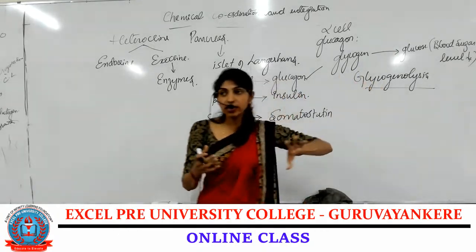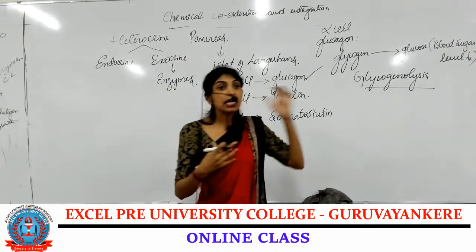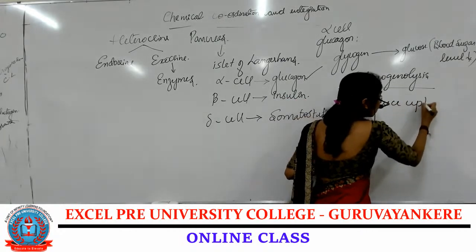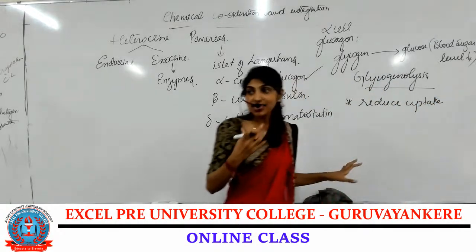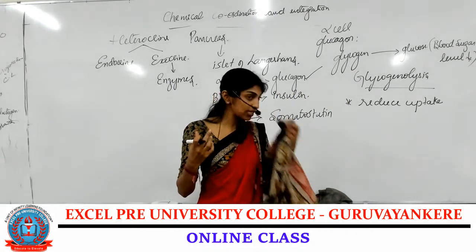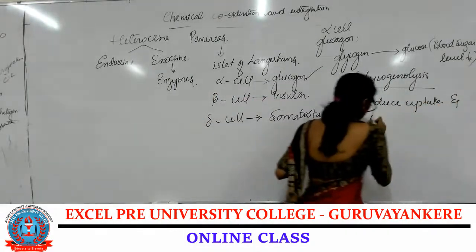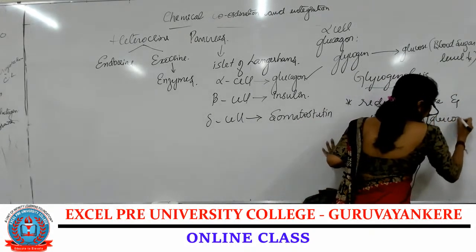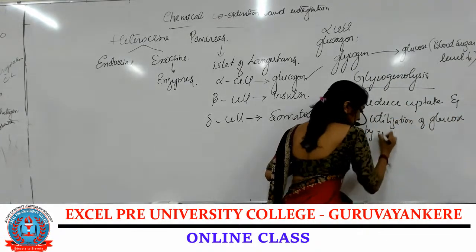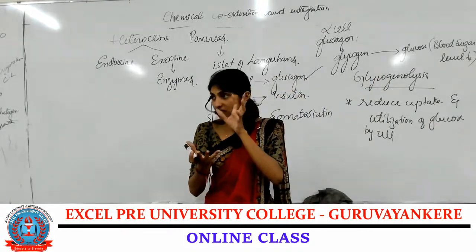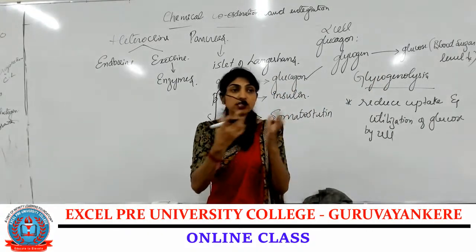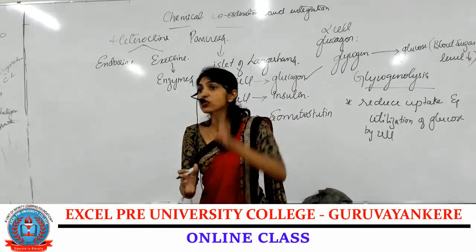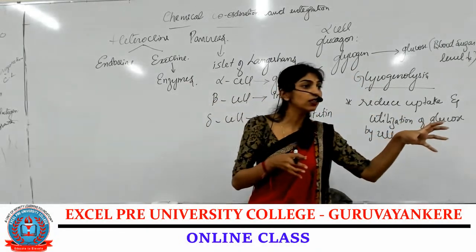Now, along with this, to increase the sugar level, this hormone reduces the uptake of glucose by the cells and the utilization of glucose by the cells. Why do they do that? Yes, because in the blood the level of glucose is less. To increase that, they reduce the intake of glucose into the cells and utilization of glucose will be reduced. If it is reduced, what happens? The glucose will be retained in the blood itself.